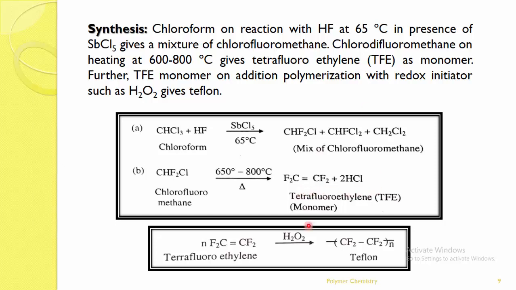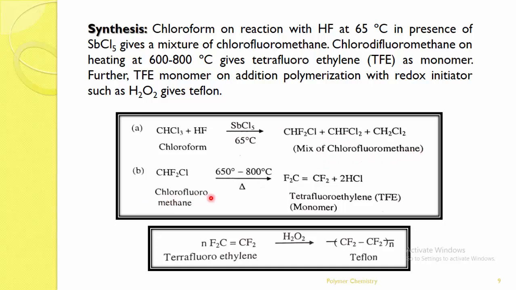TFE is the monomer, because we need this one. Tetrafluoroethylene is very important because with this monomer only we can form the Teflon. So this monomer can be synthesized from chloroform with HF in the presence of SbCl5, where the mixture of chlorofluoromethane is formed.